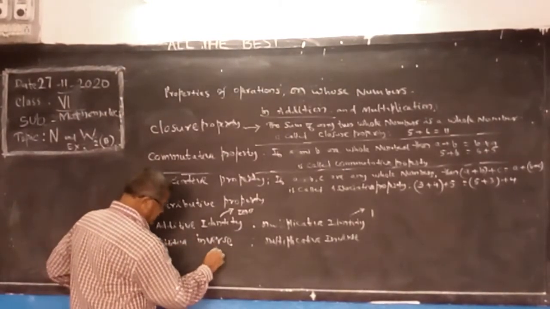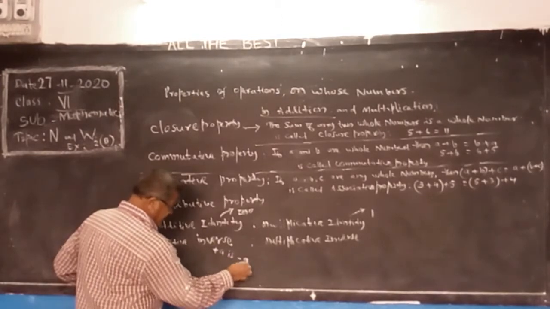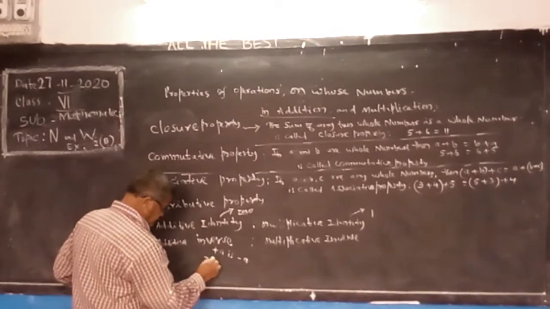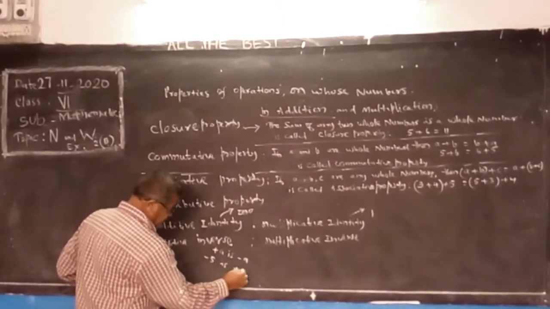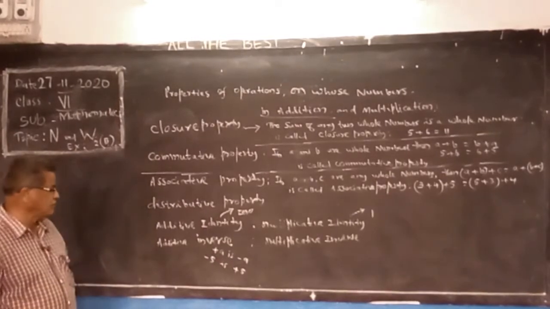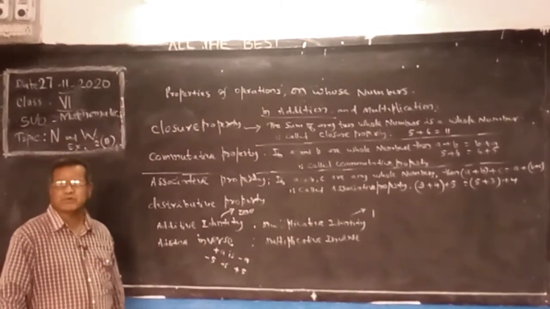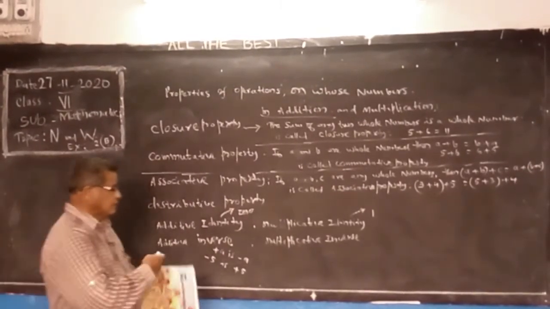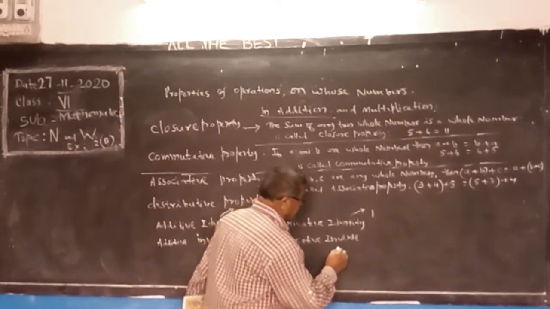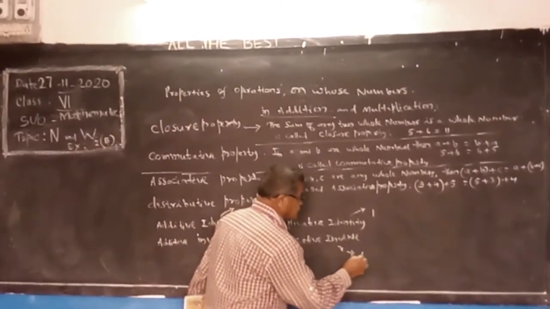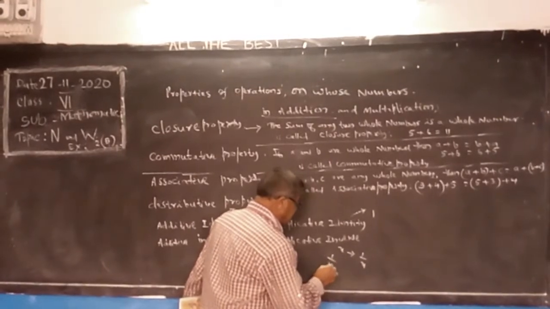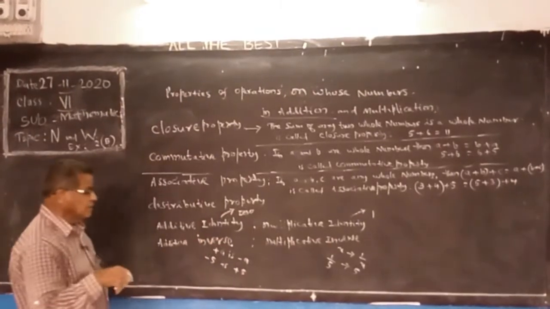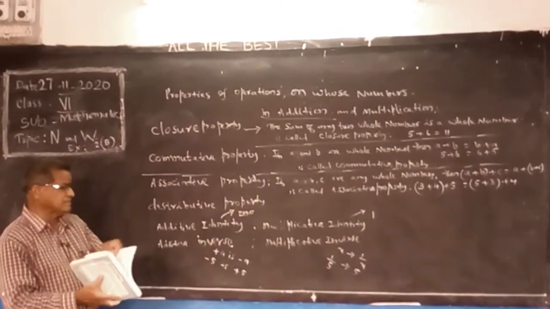The additive inverse of plus A is minus A, and of minus 5 is plus 5. Change the sign; inverse means the opposite. Plus to minus, minus to plus. Whereas the multiplicative inverse of x is 1 by x, and of 5 it is 1 by 5. It is the reciprocal.